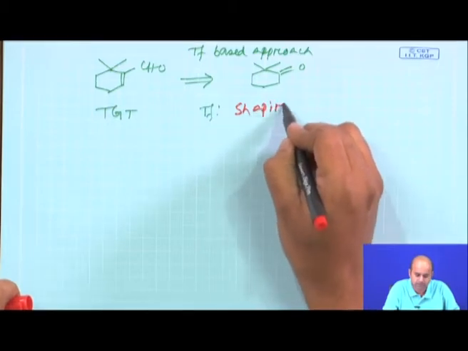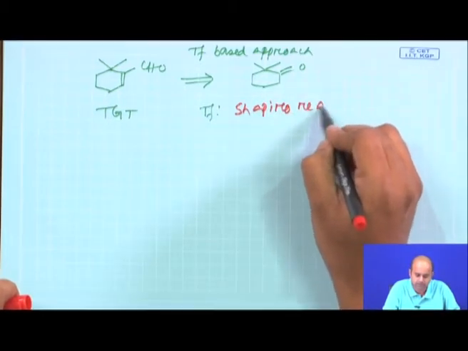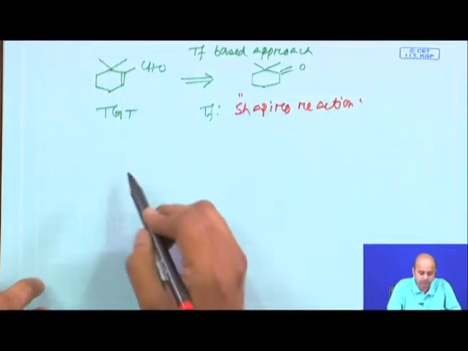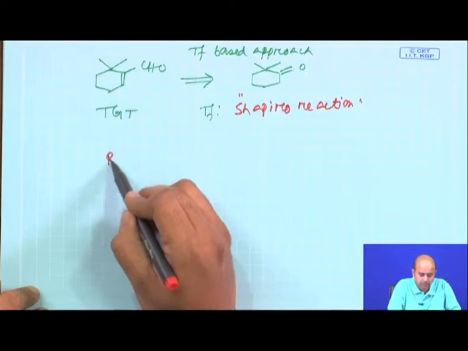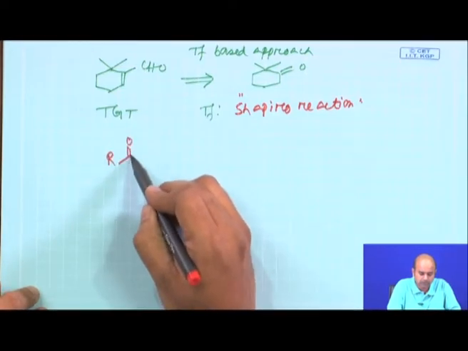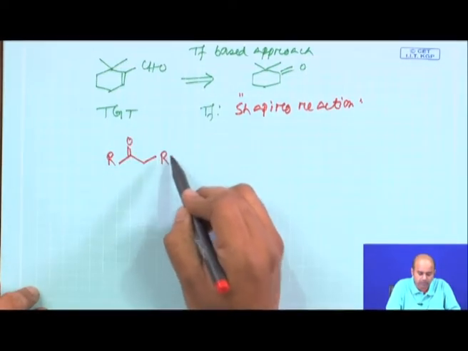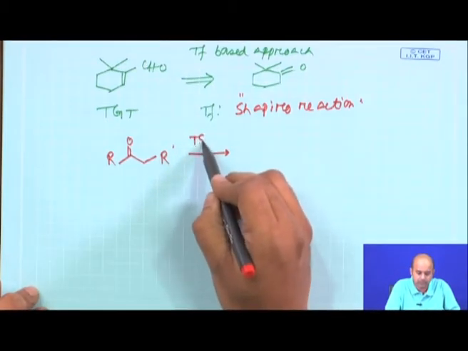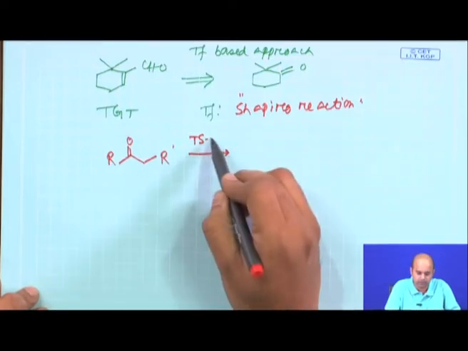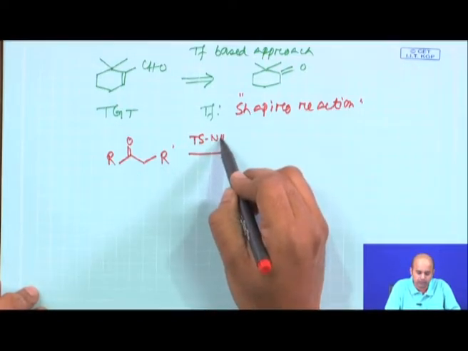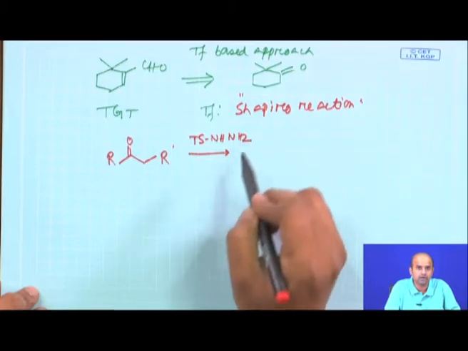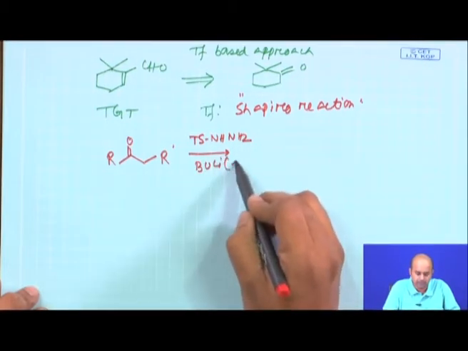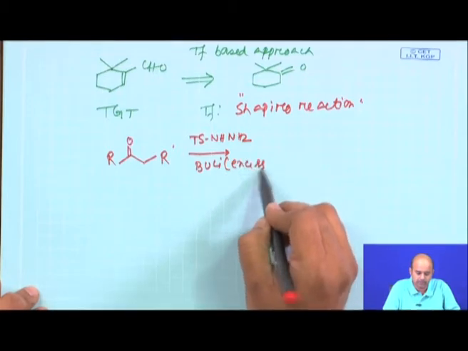Shapiro reaction, the Shapiro reaction. Now, Shapiro reaction is a very useful reaction, and if you see the original Shapiro reaction, it was based on a ketone which is having alpha hydrogen, and it was reacted with tosyl hydrazine in presence of an excess base, either butyl lithium or methyl lithium.